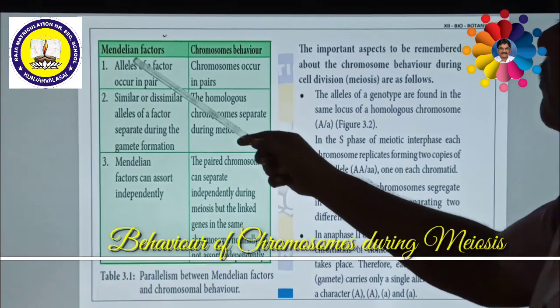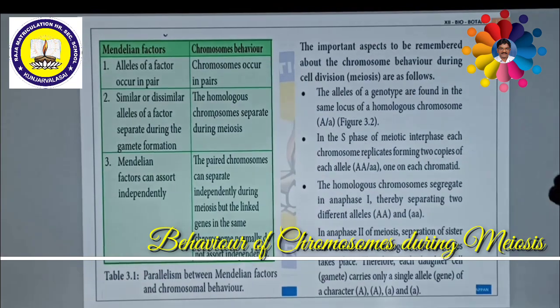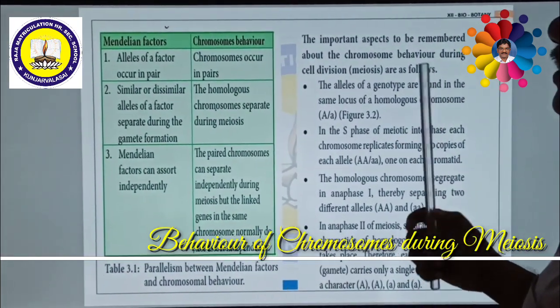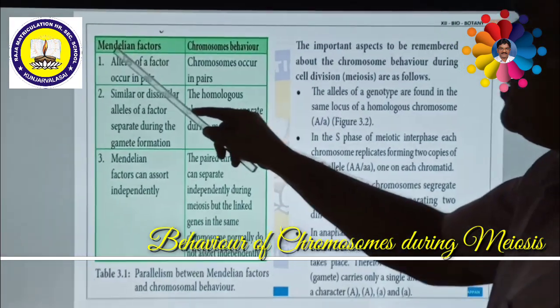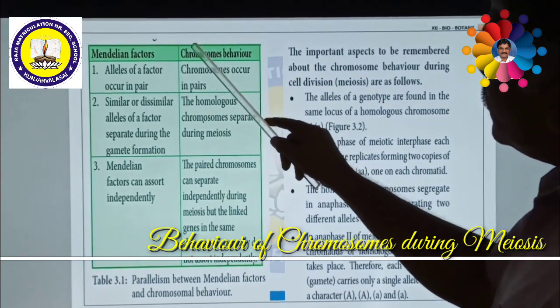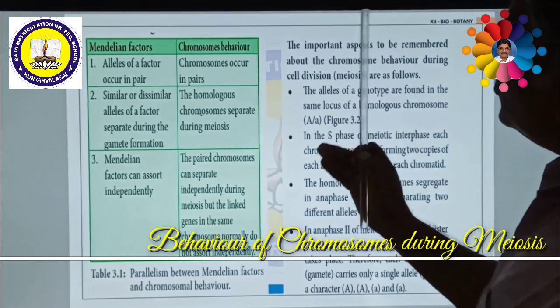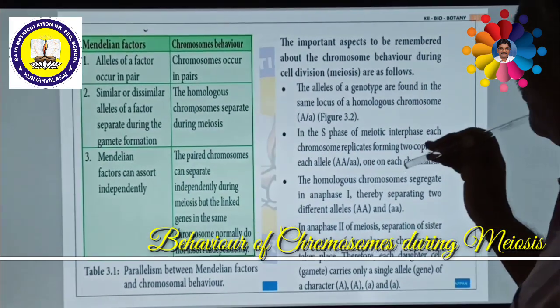Now we are going to discuss the differences between Mendelian factors and chromosome behavior. It is a very close relationship because Mendelian factors are nothing but genes. Genes are present on the chromosome. So we are going to give the interrelationship between Mendelian factors and chromosomal behavior.